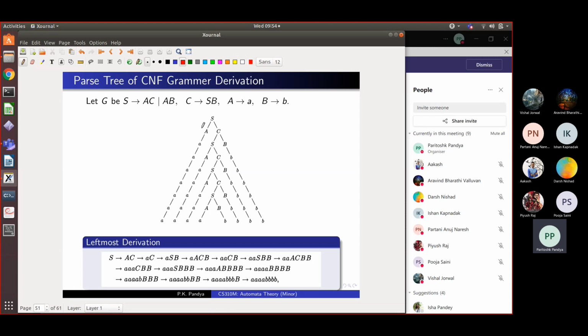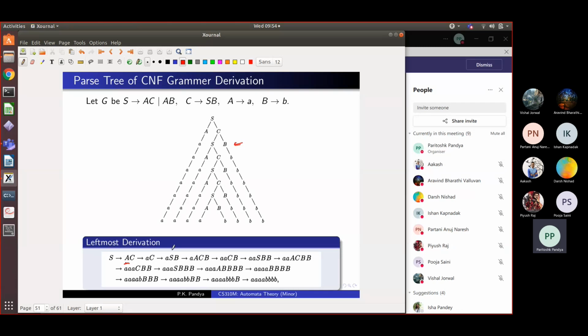So I can choose a strategy where I always open up the leftmost non-terminal. I can say S goes to AC, and then, in leftmost derivation, I'm forced to choose the leftmost non-terminal. So this A will only go to small a, and then I get small a C. Then this C is the leftmost non-terminal, so I substitute it by C goes to SB, and so I get aSB, which is what I had here, right? So in these two steps I got this.